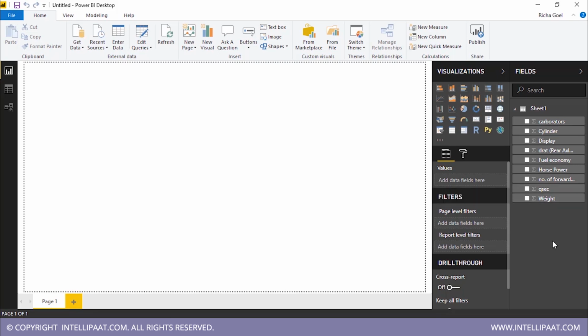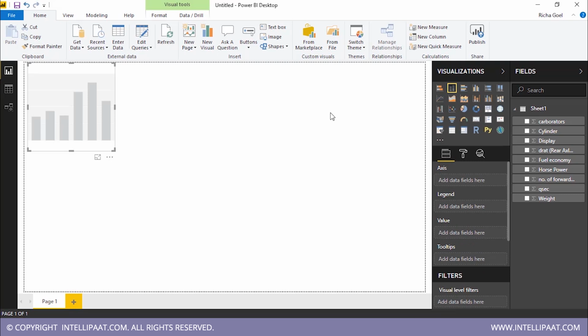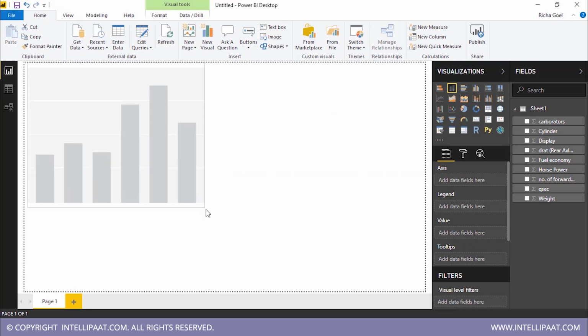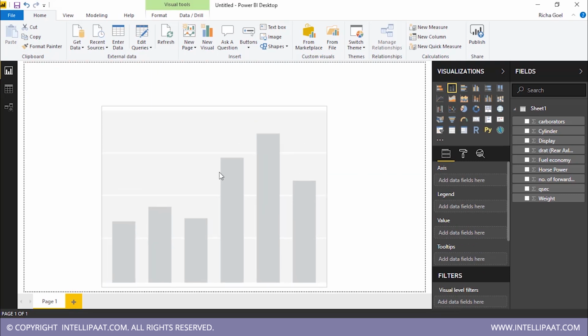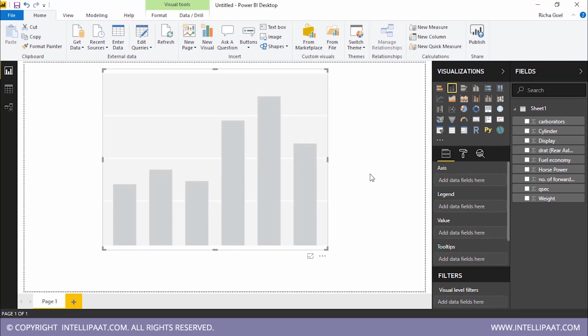Using these parameters, I can create graphs and visualize them. And how can we do that? For creating a graph or a visualization in the first place, I have to select a visualization out of these options. Suppose I want to create a column chart. So I'll simply click on column chart. As you can see, this visualization opens, and I will simply expand it to make sure that this is clearly visible to you. Now that this is open, I will concentrate on my parameters. What I mean to say is that I need to select the parameters using which I will create the graph. Before doing that, I want you to see these two things. This is the Fields pane and this is the Format pane.